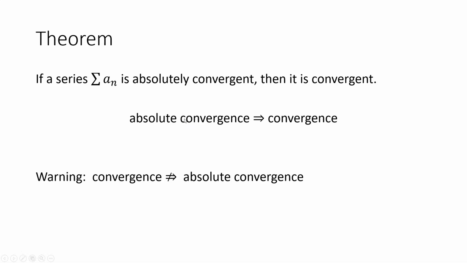Like I was saying, the absolute convergence of a series is a stronger condition than just normal convergence, which really means that if a series is absolutely convergent, then it's also convergent. So if the series of absolute values converges, then the series without the absolute values must also converge.